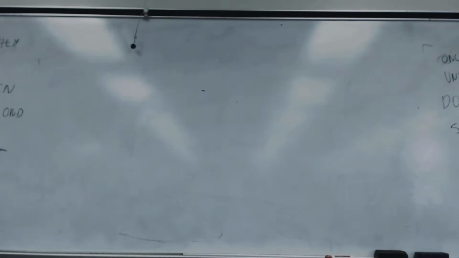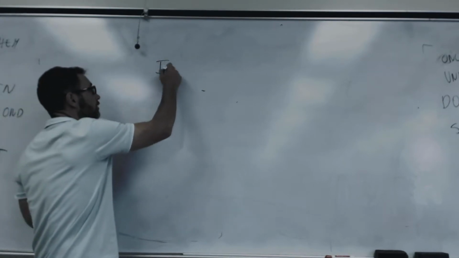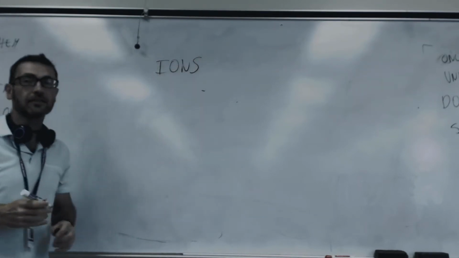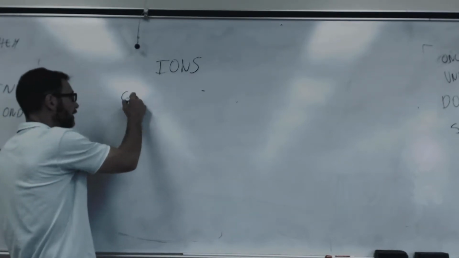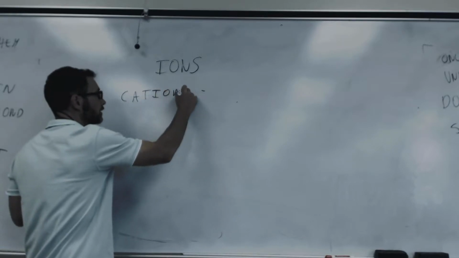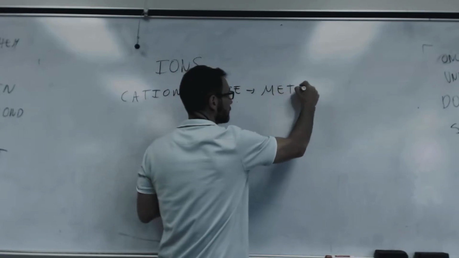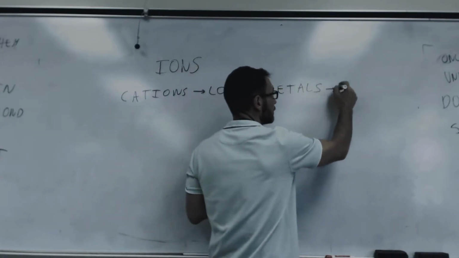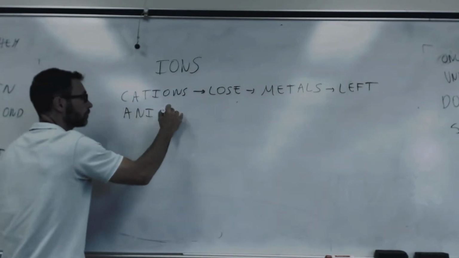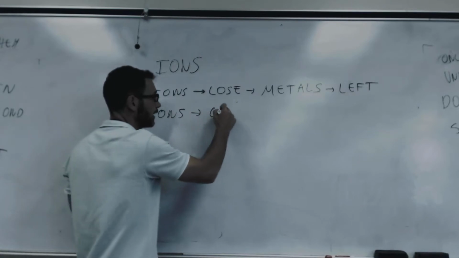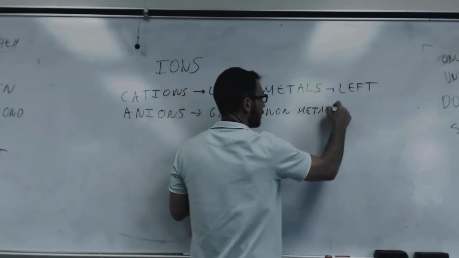So atoms are the same as people. They got to get together, okay? There are ions. An ion is an atom that has lost or gained an electron, or 2 or 3, whatever. You got cations. Cations lose, and they're mainly metals. They're on the left of the periodic table. Then there are anions, not onions, anions. They gain electrons. They're non-metals, and they're on the right.